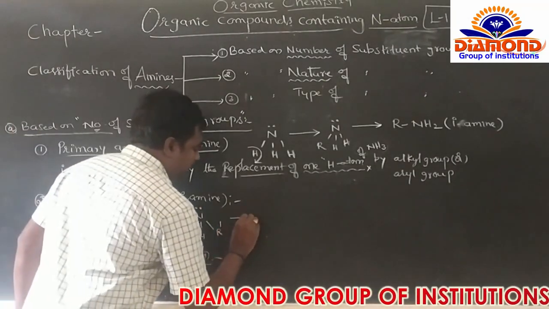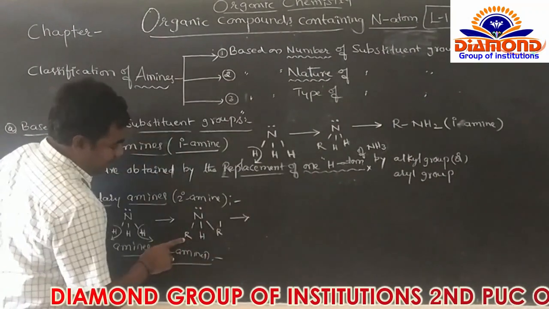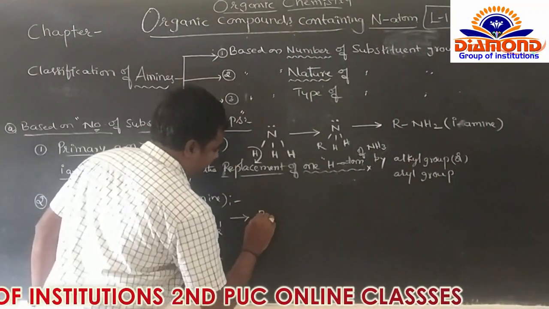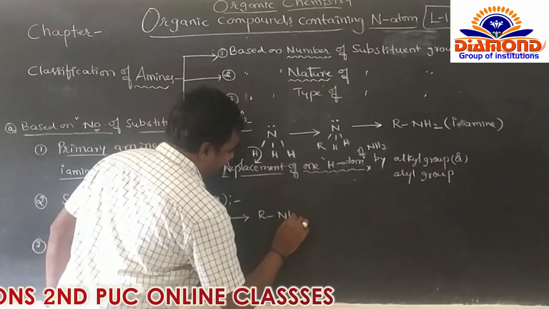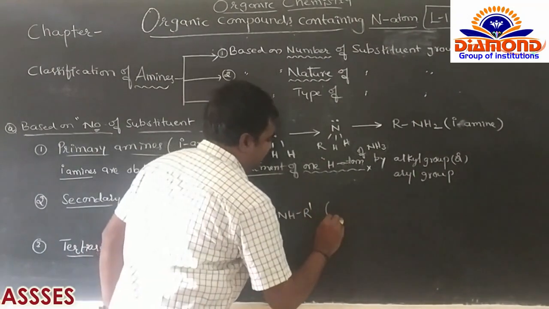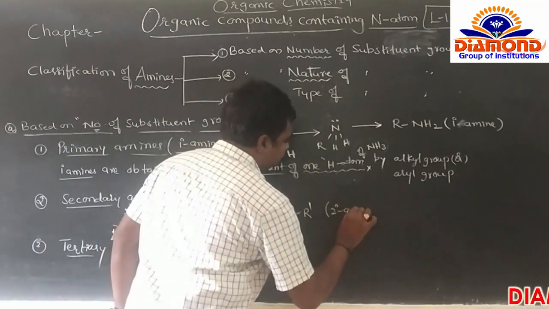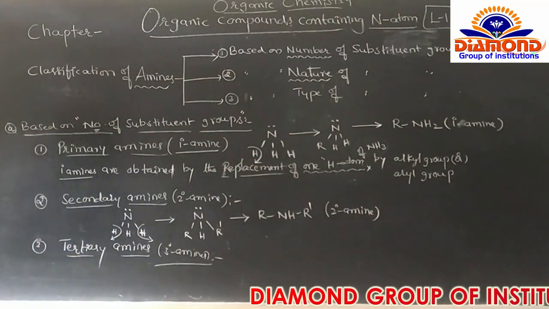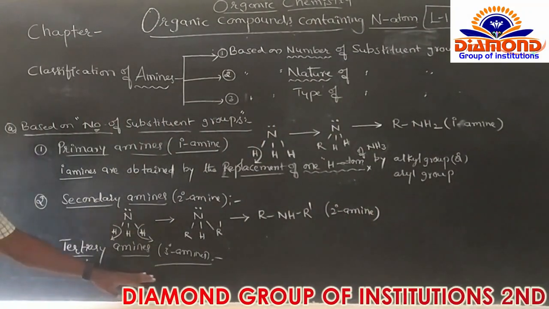Now what is the formula here? So R N H R dash. So R N H R dash belongs to the secondary amine.